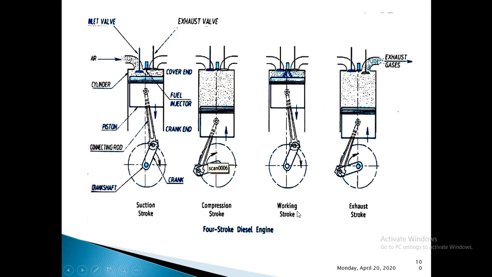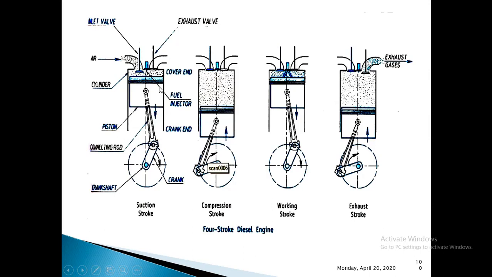Then let us see what are the differences and how the working principle works in case of this 4-stroke diesel engine. Let us begin with the suction stroke first. Overview of this suction stroke is: piston will be at top dead center and will start to move towards bottom dead center. Inlet valve is open, exhaust valve remains closed, and crankshaft will finish 180 degrees of its rotation. This is the main overview of the suction stroke, that is similar to that of petrol engine.